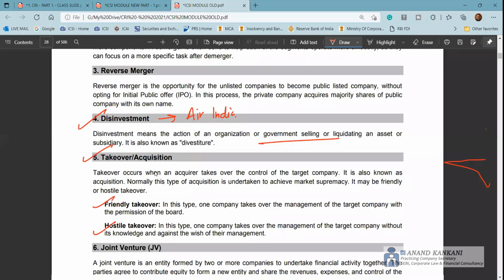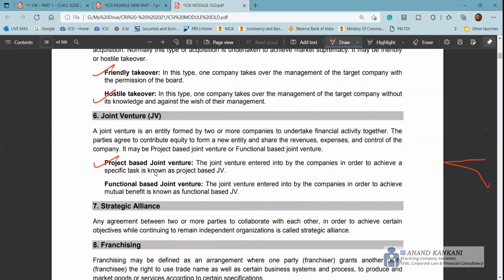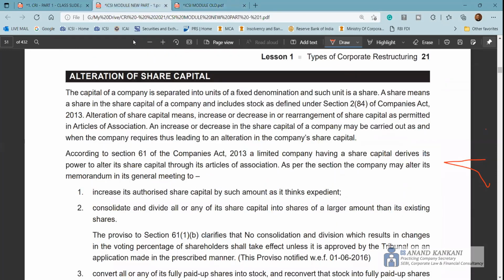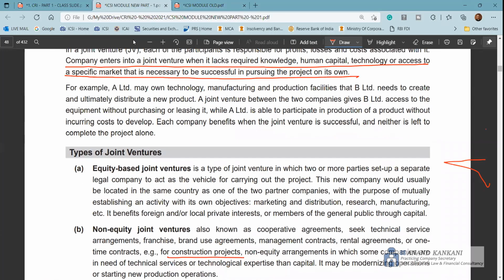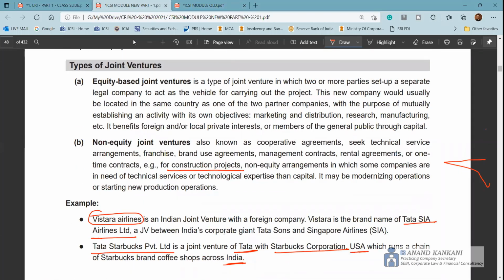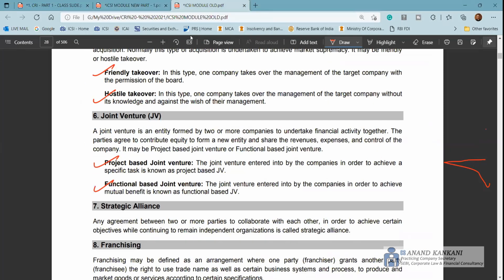Takeover, friendly, hostile. Then you have joint venture, which is project based, functional based. In the new syllabus, the different types of joint venture are equity based and non-equity based. It doesn't matter, it's the same. Equity based is when you set up a new company, non-equity based is when you don't set up a company. Same thing goes here. A project based joint venture is only for a particular venture, and functional based is when you basically form a new company. Hero Honda was kind of a functional based joint venture, and a project based joint venture is like construction of a bridge, a highway, or airport, or any infrastructure facility.